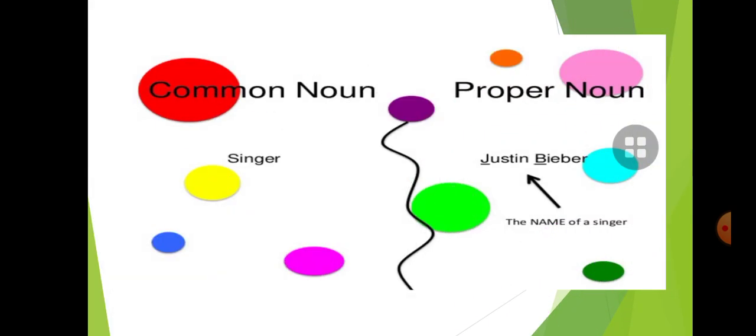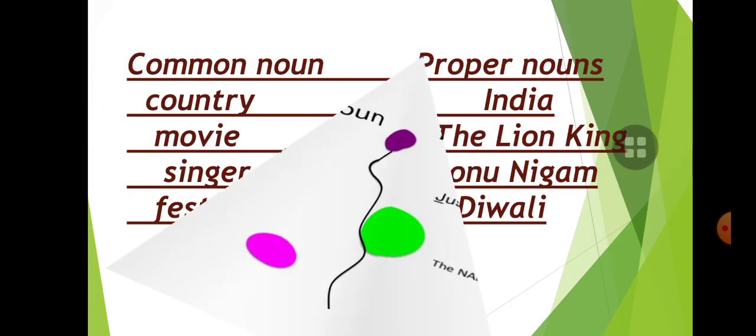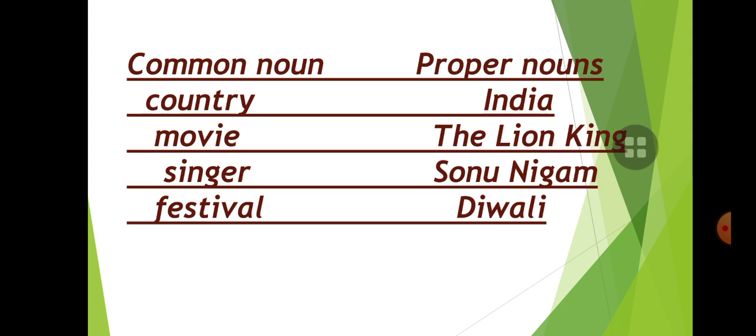And children, here are more common nouns and proper nouns. Singer is a common noun. If we say the name of the singer, like Justin Bieber, this is a proper noun. Country is a common noun. But if we say India, India is a particular name of the country, so it's a proper noun.